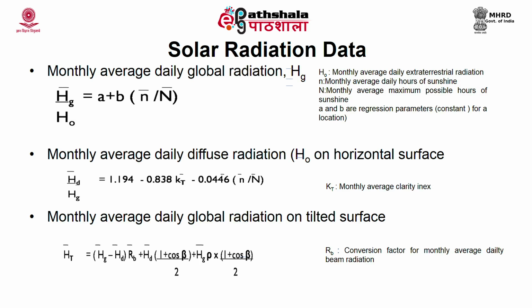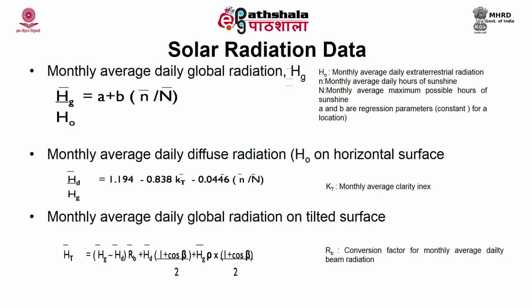Estimate the average daily global radiation on horizontal surface at Baroda, which is at latitude 22 degree north, 73 degree 10 minutes east, during the month of March, if the average sunshine hour per day is 9.5. Here assume a is equal to 0.28 and b is equal to 0.48, and also assume that H0 is equal to H0 bar, that is the average. This bar means it is the average.